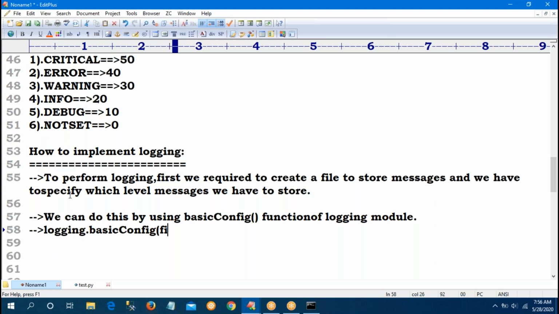Inside that, the file name. Any file name you can use. Suppose I am using abc.txt, any file name you wish. After that, level equal to any level, logging dot, suppose I want to store warning. Like that you can create it, and then it will create one log file. How to provide the message, I will tell you. Observe now the program.